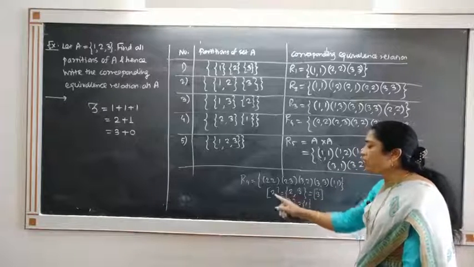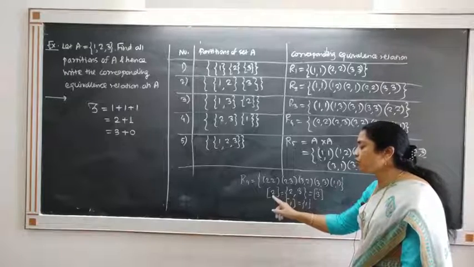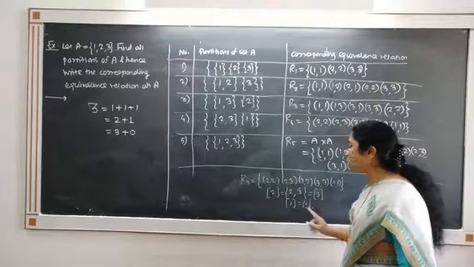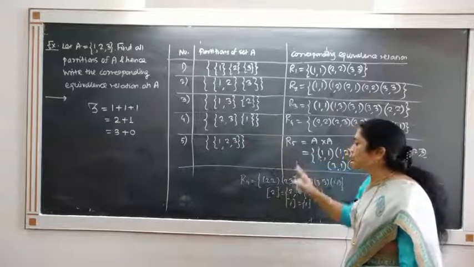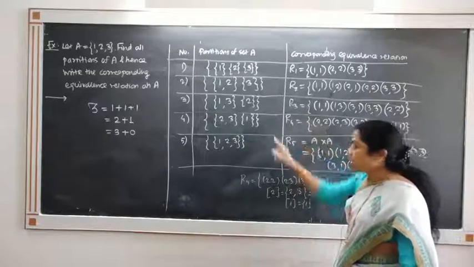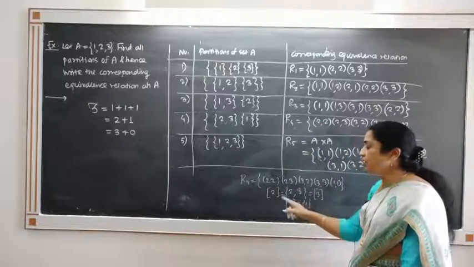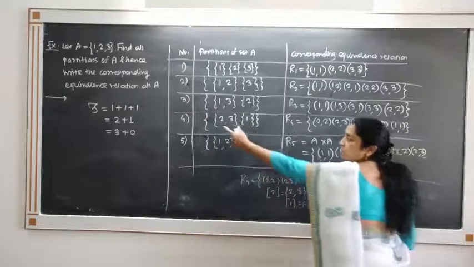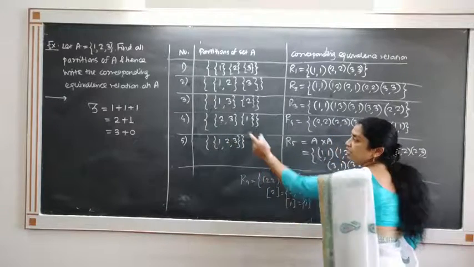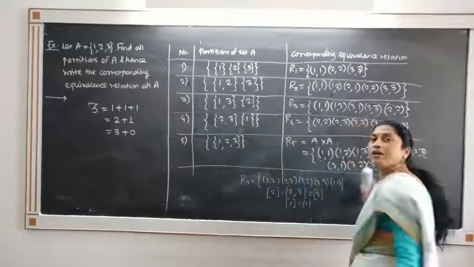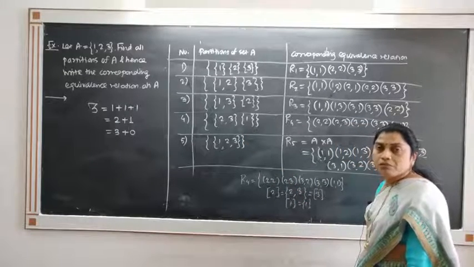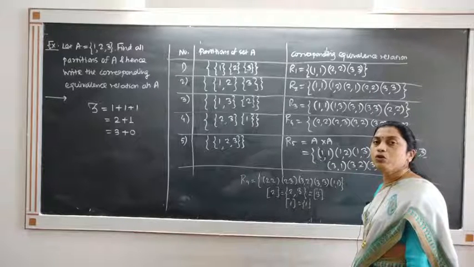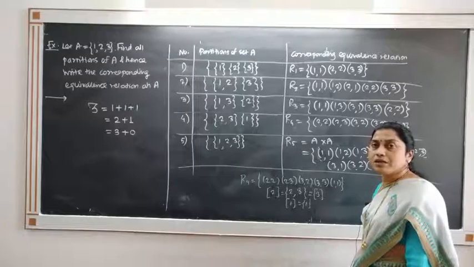So observe that we collect all equivalence classes. The equivalence class of 2 is nothing but {2, 3} and the equivalence class of 1 is nothing but {1}. So we get the partition. From a relation we can find the partition by collecting the equivalence classes together. So from a partition we will get the equivalence relation, or from an equivalence relation we are able to find the partition of the set.